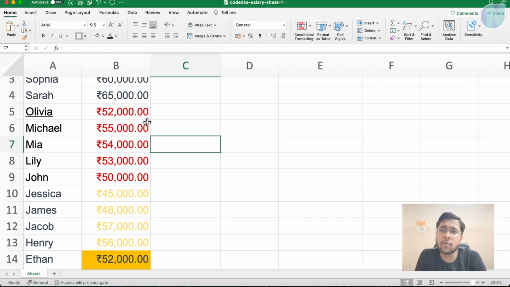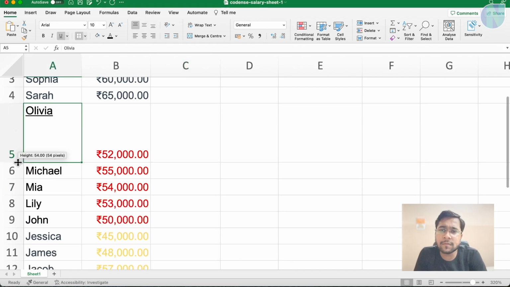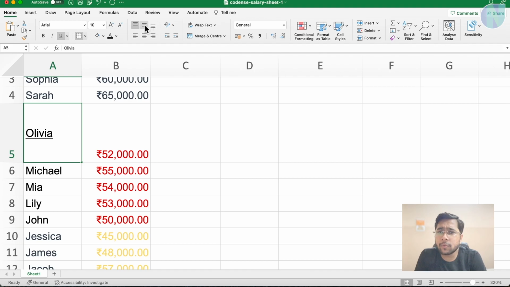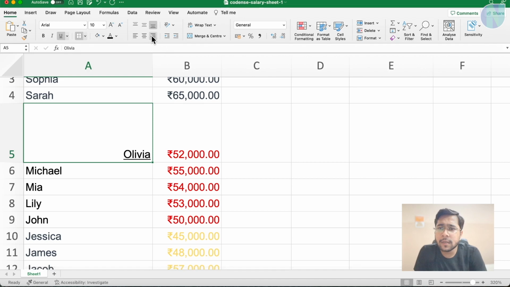Now here is more formatting like this. If I click here and do this, this is visible when I increase the height of this cell. So when I increase the height, you can see, and click on these options, how text formatting is happening. Let me increase the width of this here. See, we can put the value anywhere in this cell, like the middle, right and middle. And if you hover over it, it will also tell you where you want your value in that cell. So yes, this helps us in positioning the element.